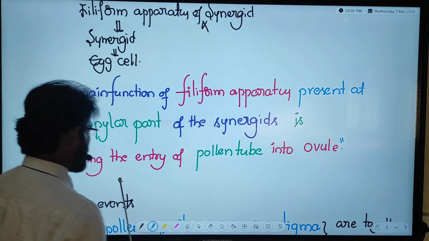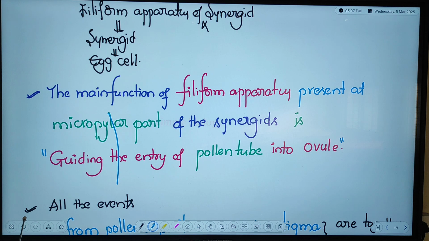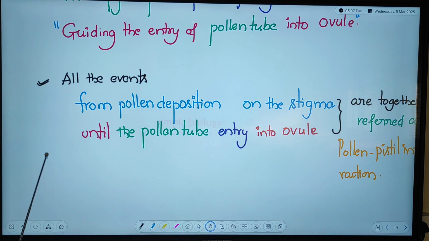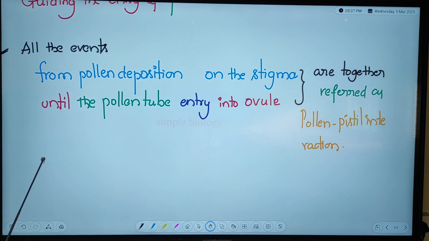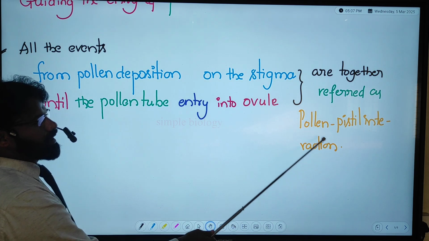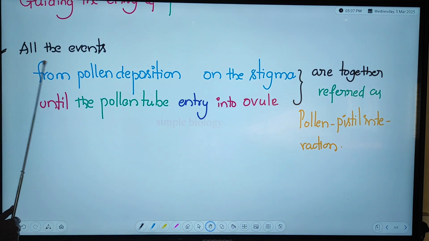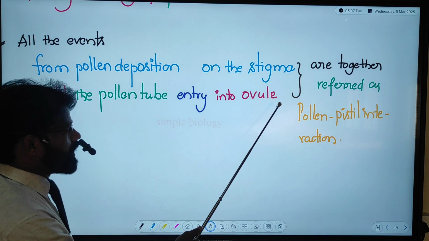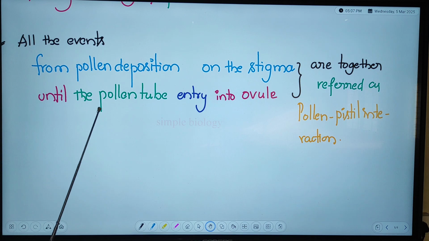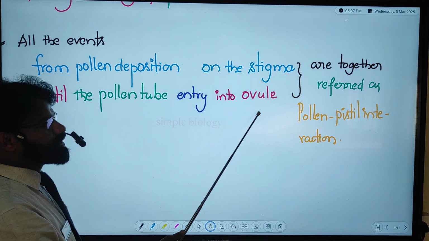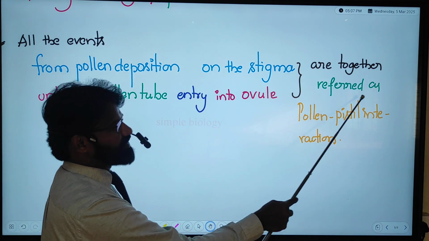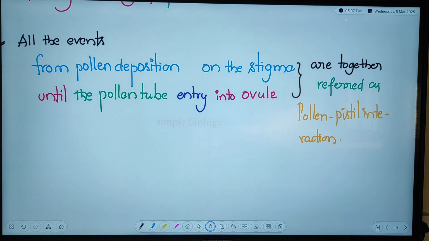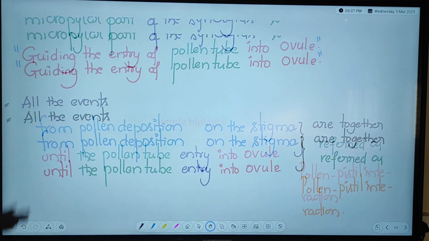Now here, from the beginning to the end, whatever events are there are all covered under pollen-pistil interaction. All the events from pollen deposition onto the stigma until the pollen tube entry into the ovule are together referred to as pollen-pistil interaction. This is what we need to understand about pollen-pistil interaction.